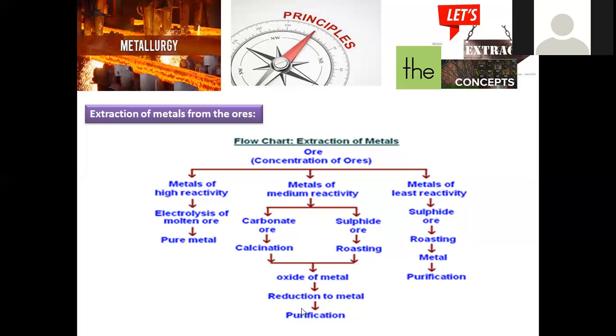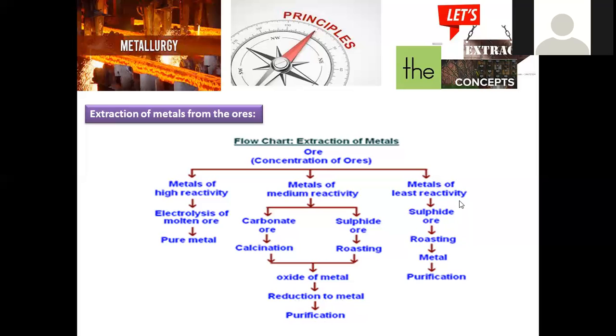And next is about reduction. Reduction is nothing but taking a metal in its oxidized form, for example zinc oxide or copper oxide. Removal of oxygen is also generally denoted as reduction, so here the oxide is converted into metal form. So reduction to metal is the next step. Further, this reduced metal can be subjected to a refining process. This is the finalized step where the maximum extent of purity of the metal is possible, called refining, the final purification.